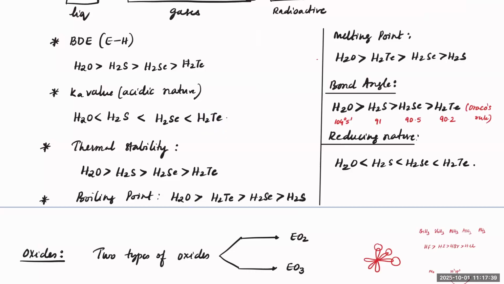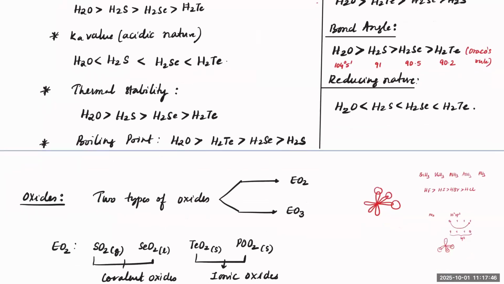Thermal stability decreases down the group because thermal stability is directly related to bond dissociation energy. Boiling point, you notice that we have to give weightage to molar mass as well as hydrogen bonding. Hydrogen bonding definitely is a much bigger factor. So water exceptionally has a very high boiling point. Then after H2O comes the rest of the compounds based on molecular weight. So tellurium will have more molecular weight than selenium, then sulfur. So this will be the order of boiling point.